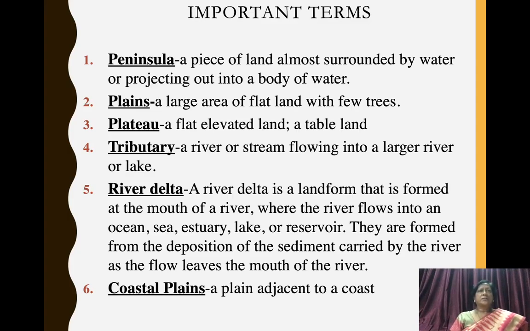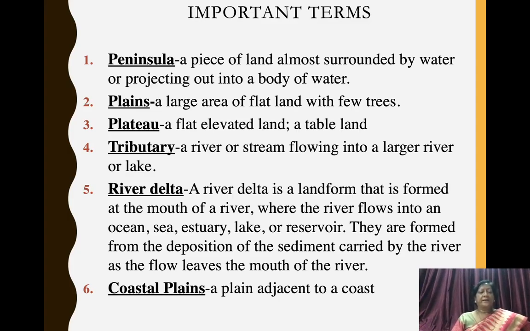Now let's revise some important terms and their definition. First one is peninsula. A peninsula is a piece of land almost surrounded by water or projecting out into a body of water. Second one is plains. Plains are a large area of flat land with few trees. Third one is plateau. A plateau is a flat elevated land, a tableland. Fourth one is tributary. A tributary is a river or stream flowing into a larger river or lake.